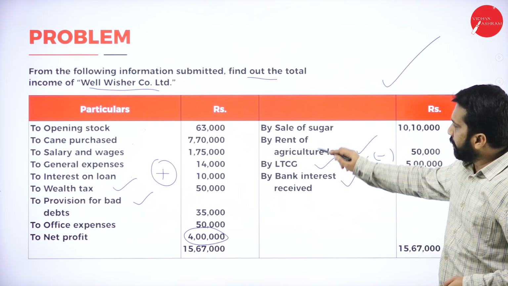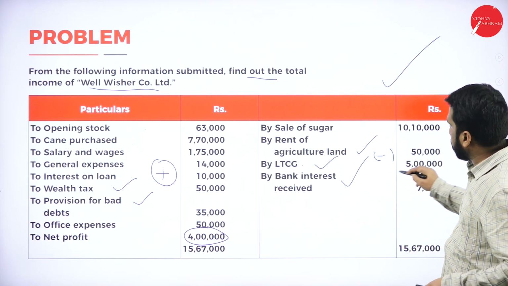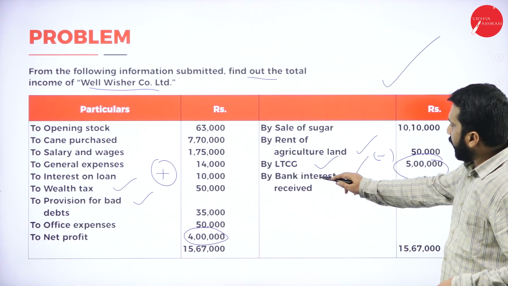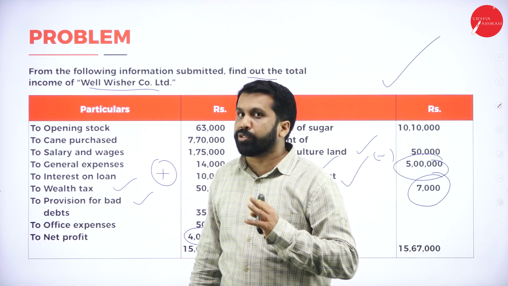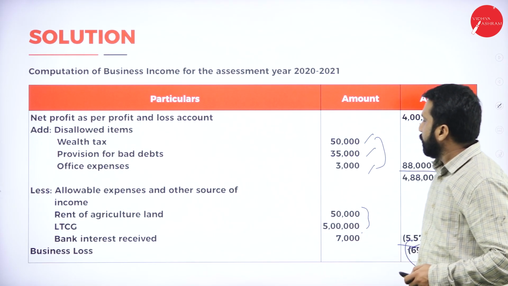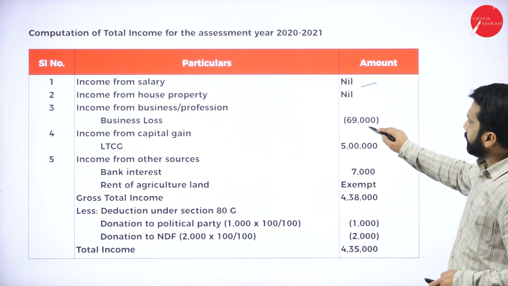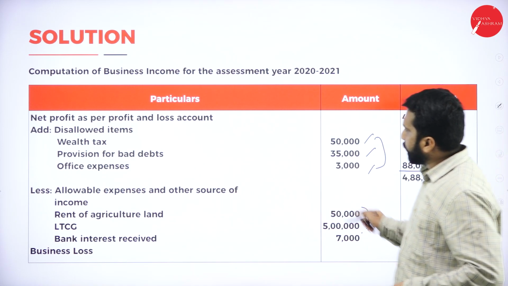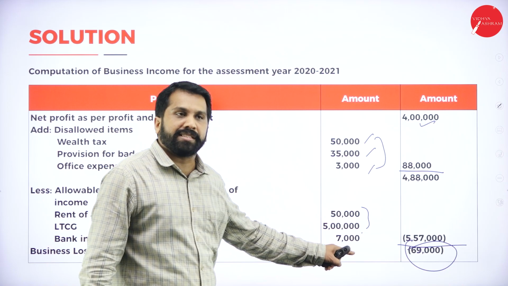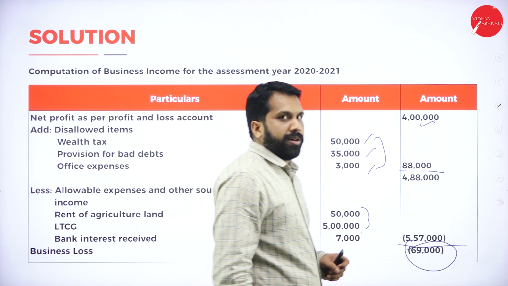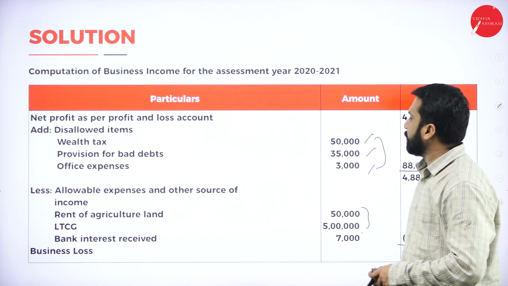Is there any house property? No. Long-term capital gain? Yes, 5 lakh. Other source? Yes, 7,000. All the interest comes under other source. Now, see, business income is what? Whatever you have calculated, the whole table is there, no? That answer is called as business income. 69,000 we call it as your business income.